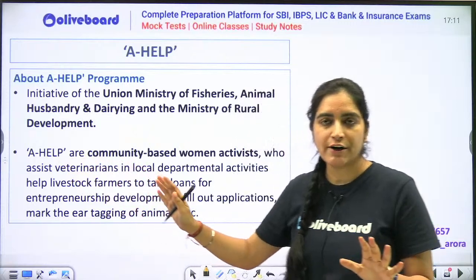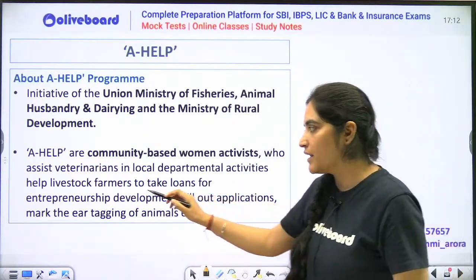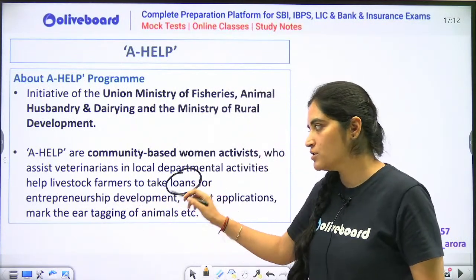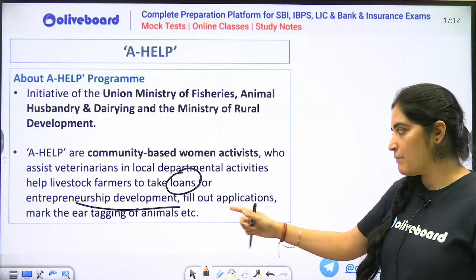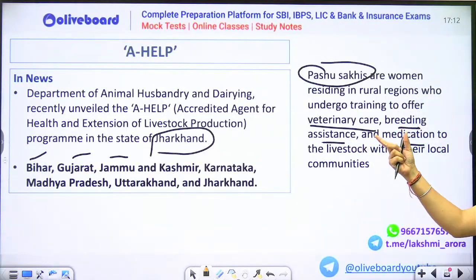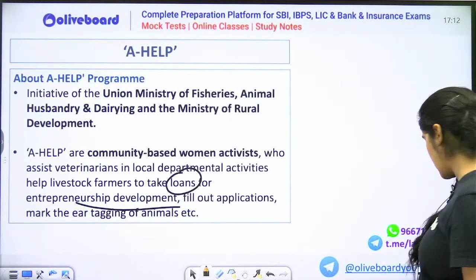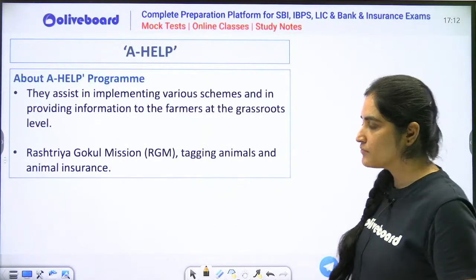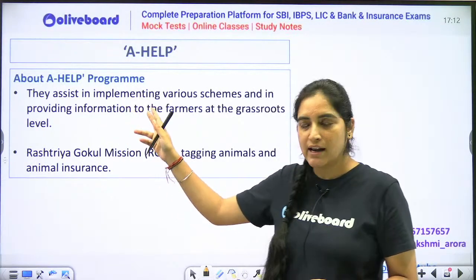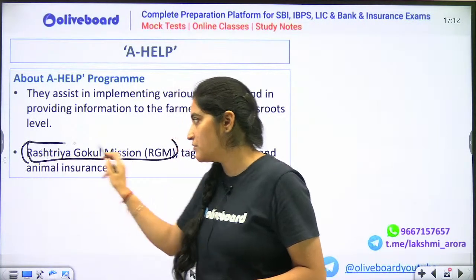A-Help initiative, I have already told you, under this, women, especially of rural areas, will be trained so that they can help farmers in taking loans or other entrepreneurship development. Other than that, they'll help farmers in assisting breeding assistance and all that thing. So awareness फैलाने के लिए this scheme is there. This A-Help initiative or A-Help program is a sub-component of Rashtriya Gokul Mission.